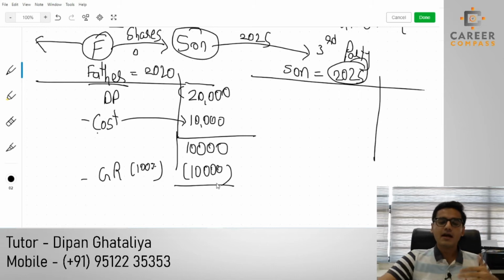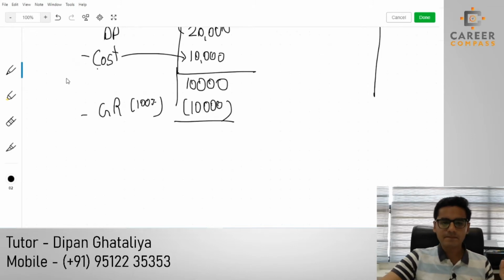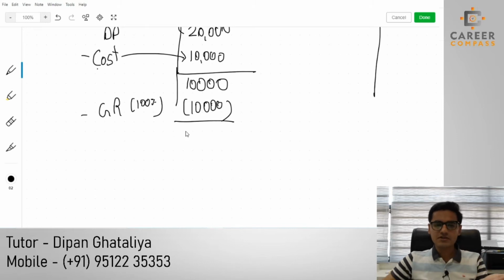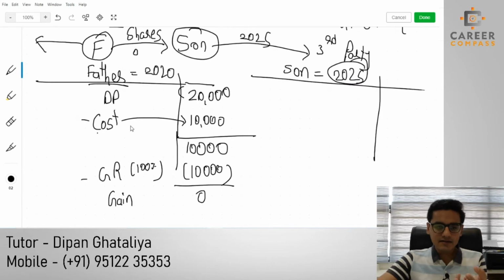I can make a free gift to my friend also, students, but that is not a logical one, and we are just talking about a normal example from our life. I'm just taking a logical example only, otherwise the actual scenario can be anything. The simple rule is that if it is a free gift, if the disposal proceeds are 0, then we have to give 100% gift relief. Now students, in this situation our chargeable gain will be 0. It's a very simple one, and the gift relief, once again, students, just like the rollover relief, is nothing.